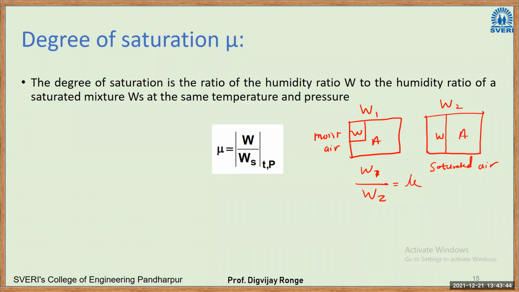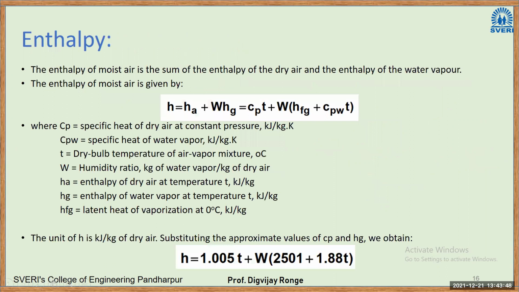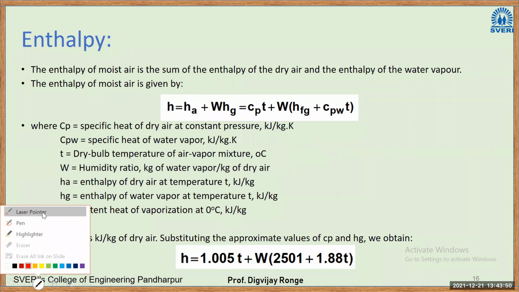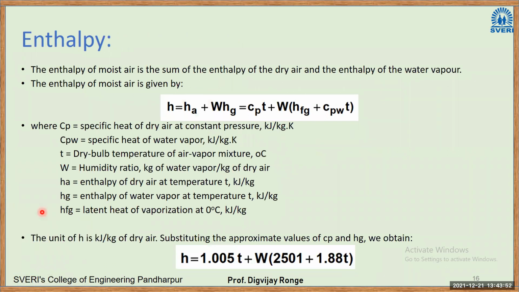Okay, so let us move on to the next property, enthalpy. We already know what enthalpy is. Enthalpy is the energy in flow, right? If the system is a closed system, we refer to it as the internal energy. If the system is a control volume, where there is an inlet, there is an outlet, and mass is continuously flowing, in that case we refer to it as enthalpy. Now, if you want to calculate the enthalpy of moist air,